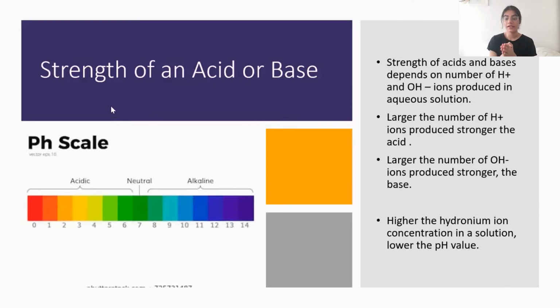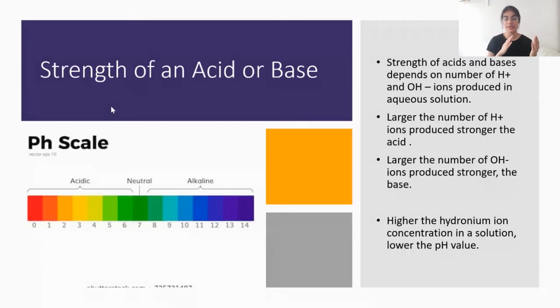Now, the higher the hydronium H3O plus ion concentration in the solution, the lower the pH value. So all acids have low pH values, all bases have high pH values, and all salts or neutral substances come in between. Acids will have pH values ranging from 0 to 7, neutral substances will have around 7, or below 7 or maybe above 7, depending on whether it is a strong acid weak base or strong base weak acid.